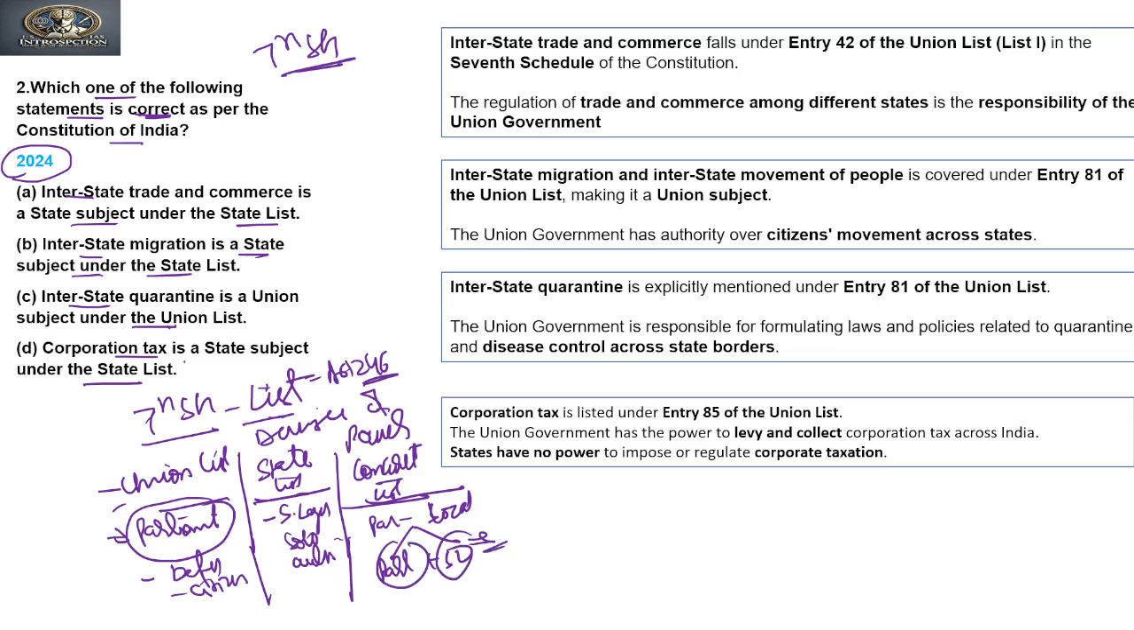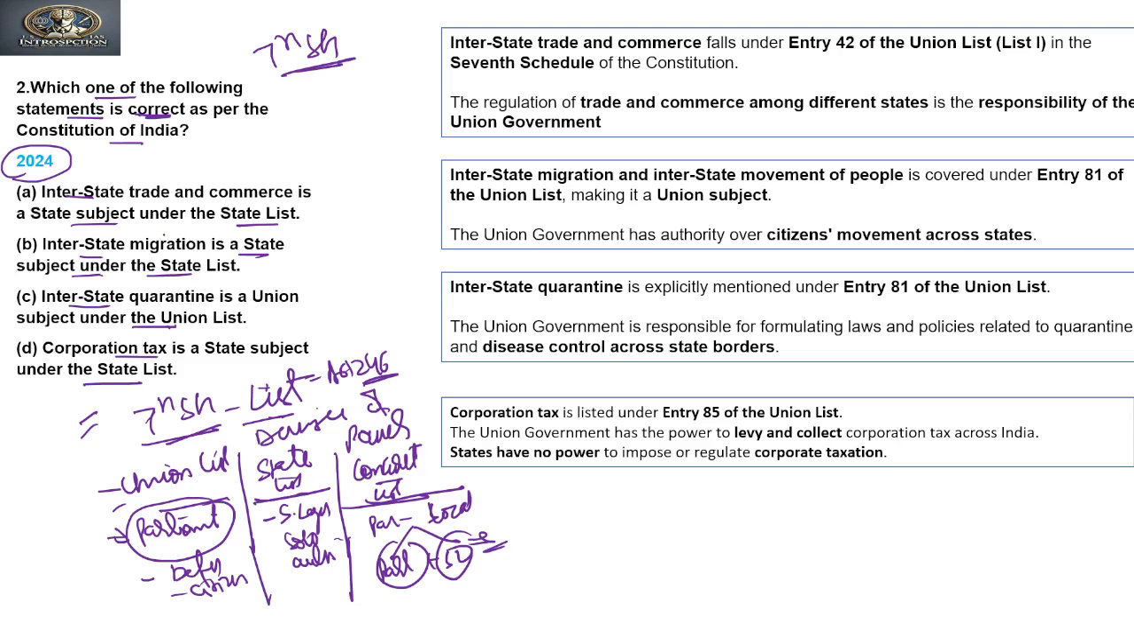Okay. Now this is the seventh schedule, just an introduction to the seventh schedule of the Constitution. Now if you analyze the options, to answer this question we need to have exact knowledge of which matter falls under which list.